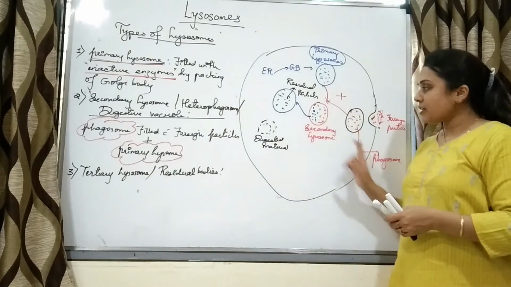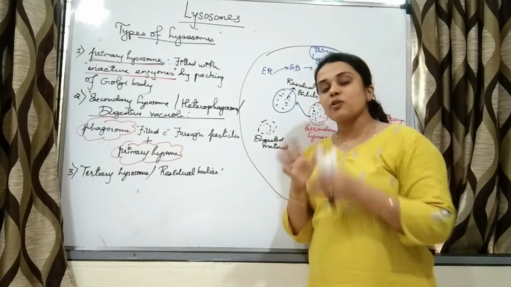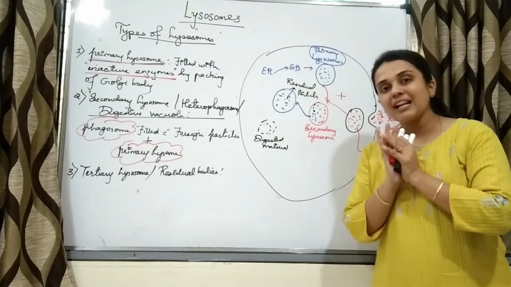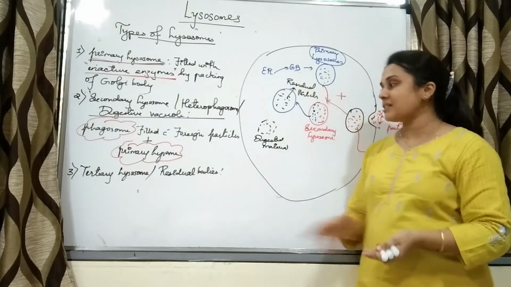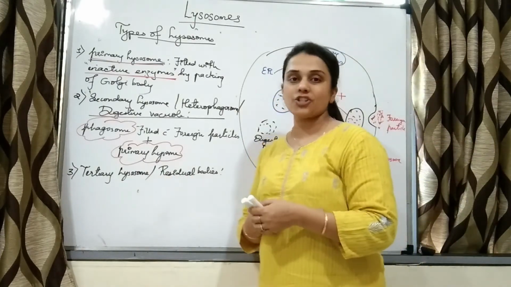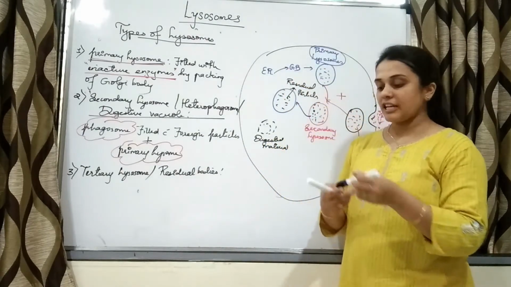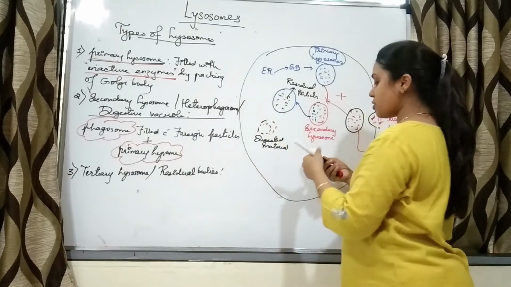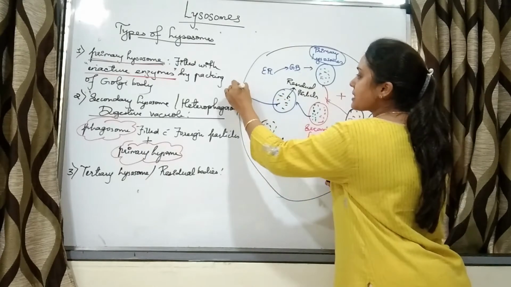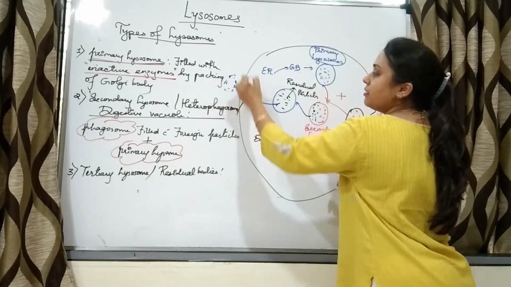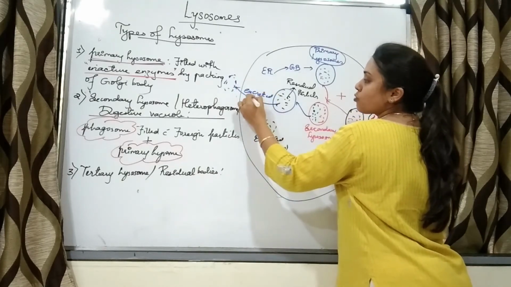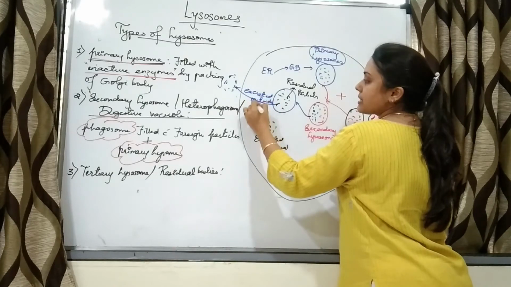Whatever is left inside the lysosome after digestion, that lysosome with the leftover material is called a tertiary lysosome or residual body, and this material is finally going to be excreted outside the cell.